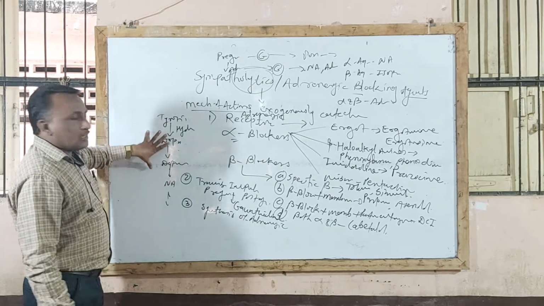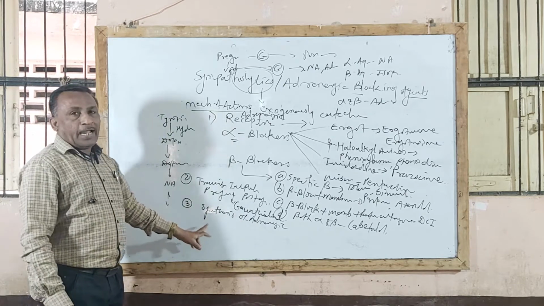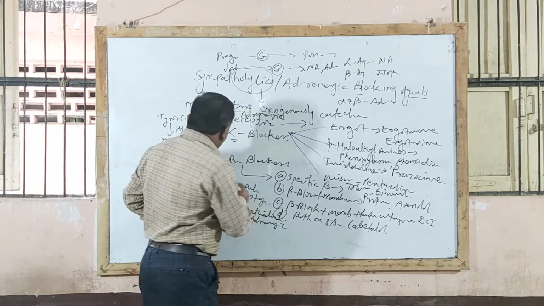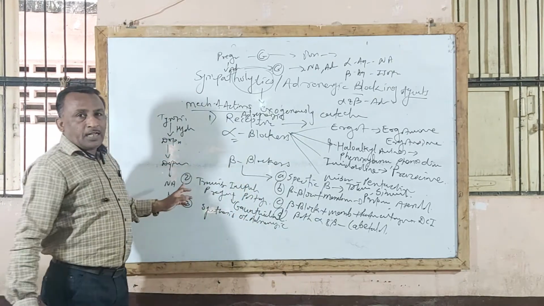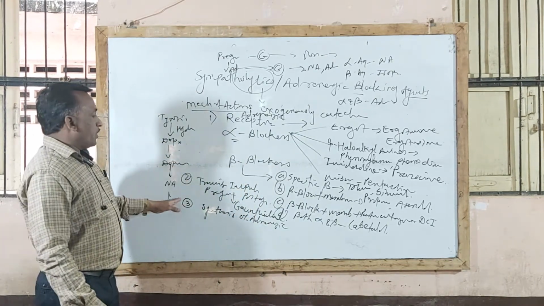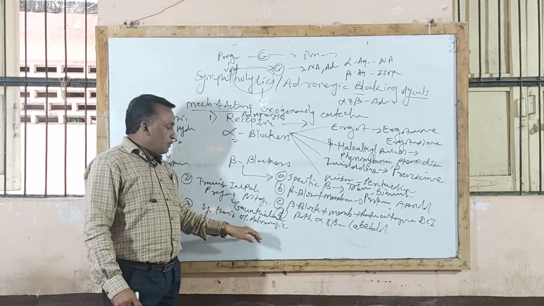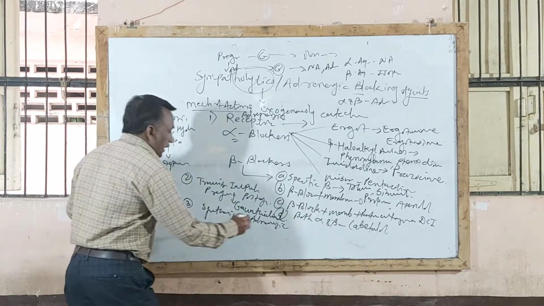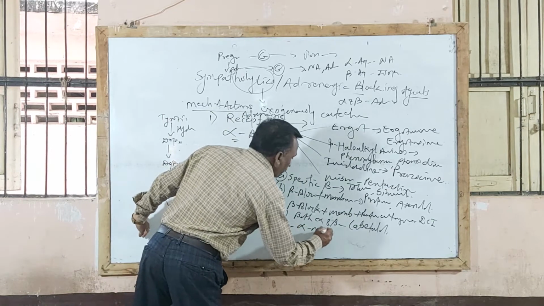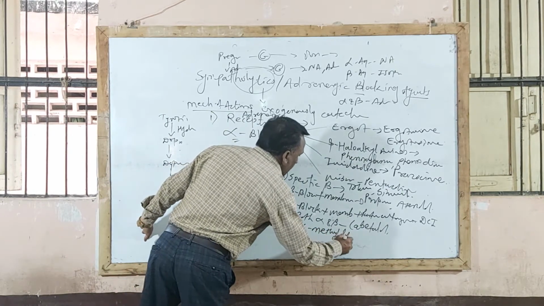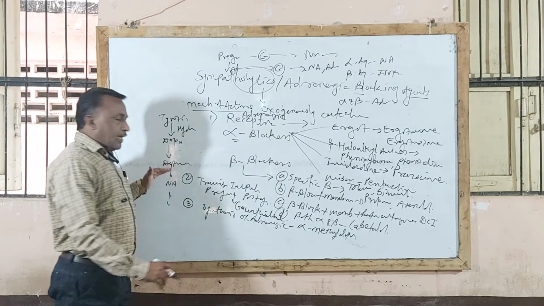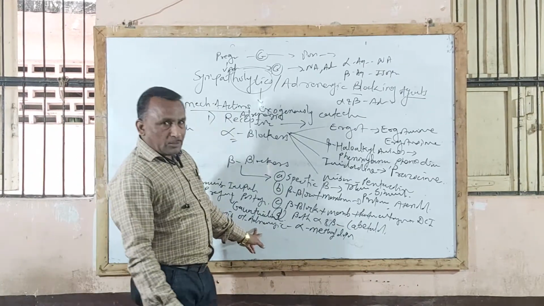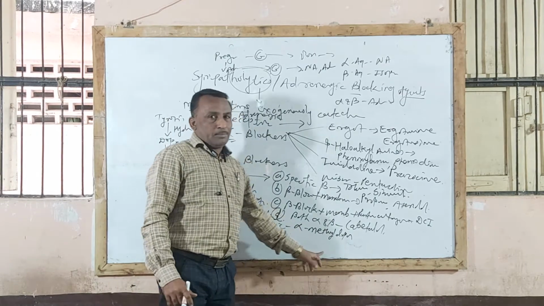These agents act by blocking this synthesis. Example, alpha methyl dopa inhibits biosynthesis of noradrenaline and adrenaline, and therefore produces sympatholytic action.